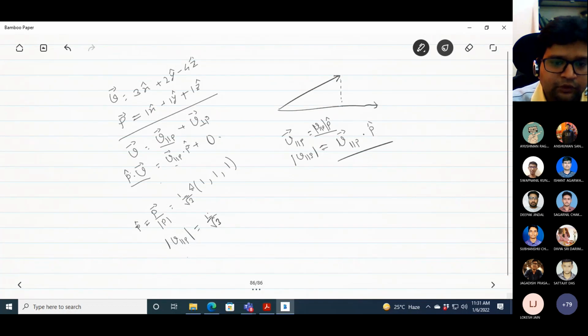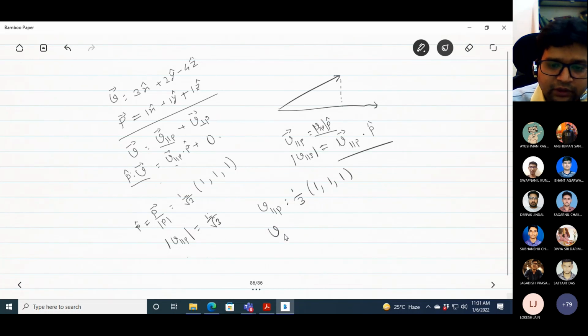Yes, sir. Okay, so if you do this summation, it is basically 1, and you have 1 by square root 3. So this thing is known and P is known. So P is this one. Okay, so P hat is this one. Therefore, this vector V parallel P is basically 1 by square root of 3 times 1 by square root of 3, so that is basically 1/3 of (1, 1, 1).